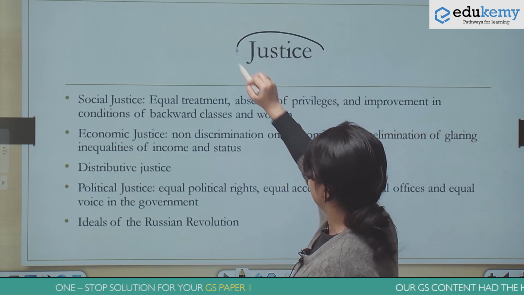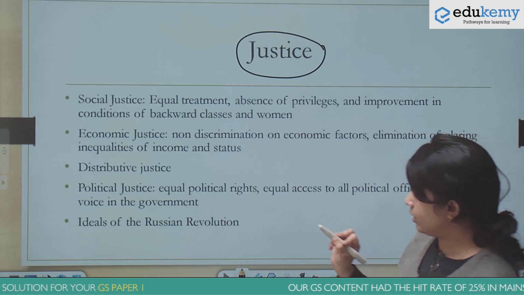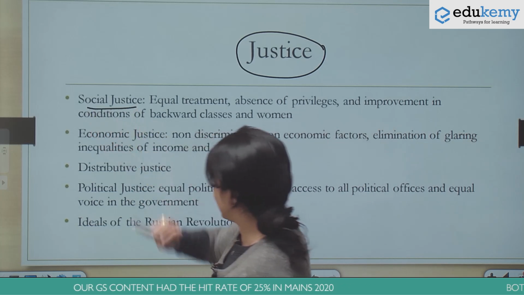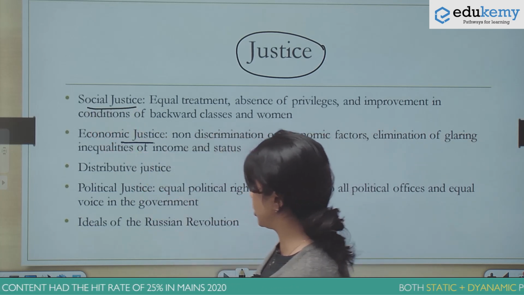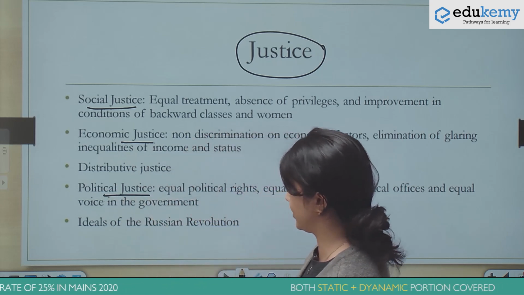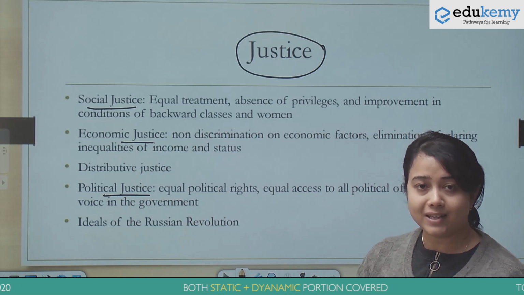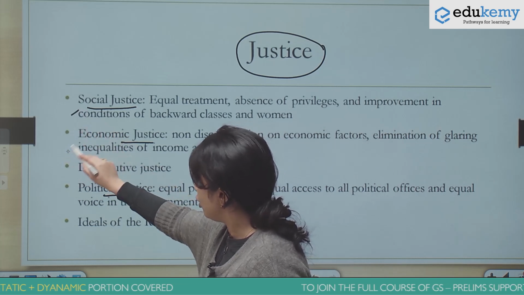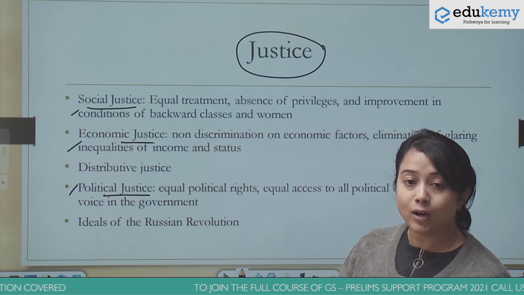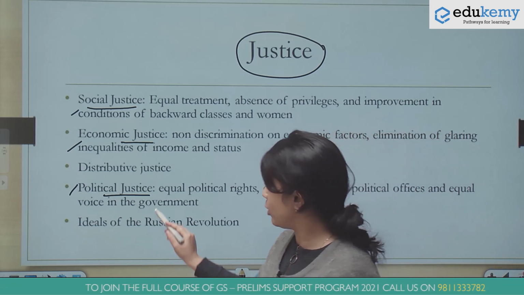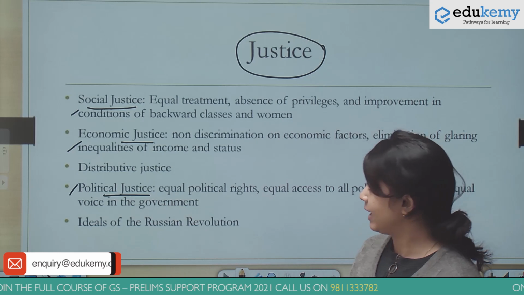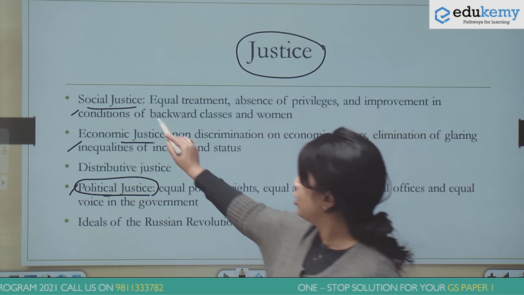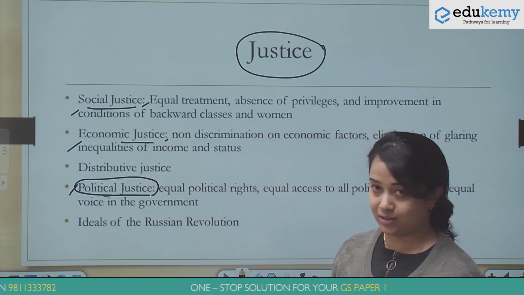Now coming to justice. If you see the text of the preamble, as I keep on mentioning, we have social justice first, then we have economic justice, and then we have political justice. This particular order is actually very important, and this has been done with some thought, because it was felt that political justice, as we discussed about democracy, political democracy, is going to be meaningless if we are not able to attain social justice and economic justice.